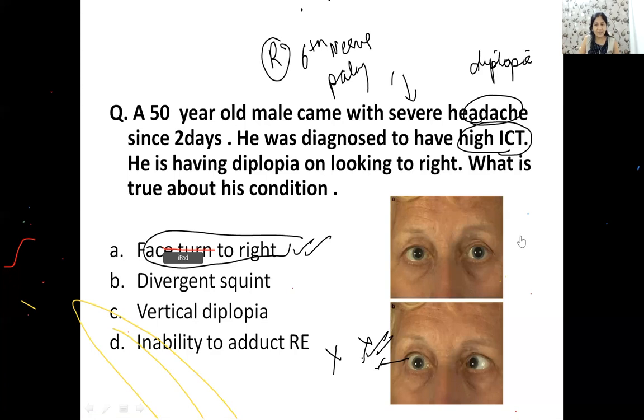ये अगर नहीं पता है तो प्लीज इसको ढंग से पढ़ लेना. प्लीज अंडरस्टैंड these two things. The third nerve palsy presentation and the sixth nerve palsy presentation, you must read. All right, guys.